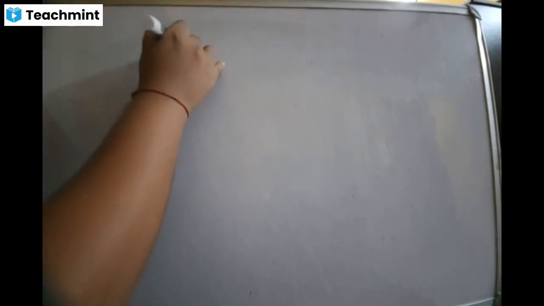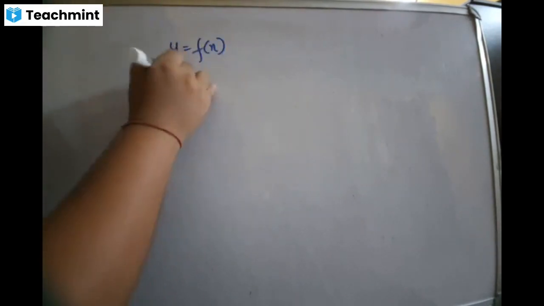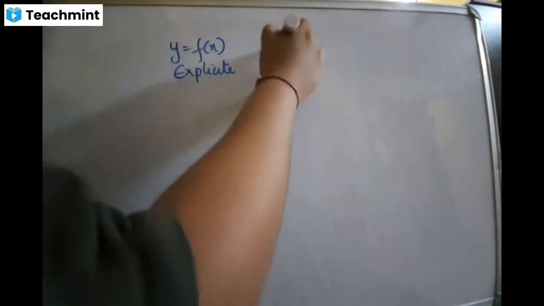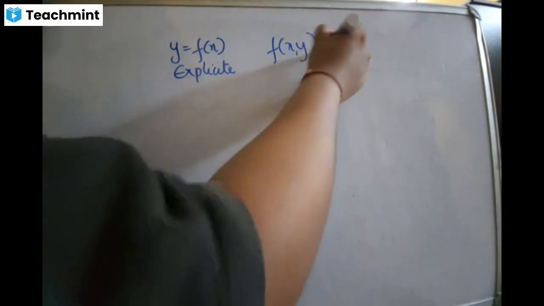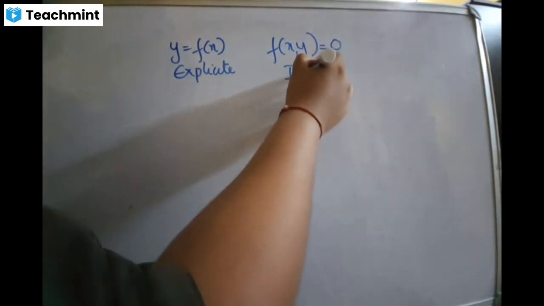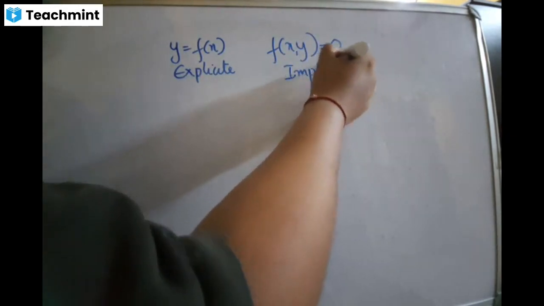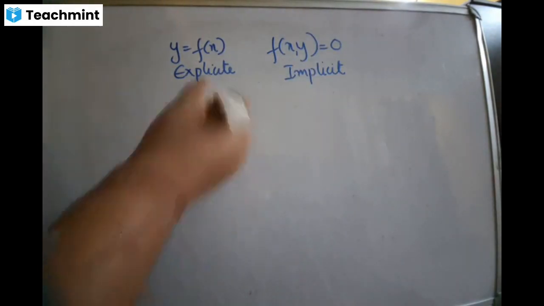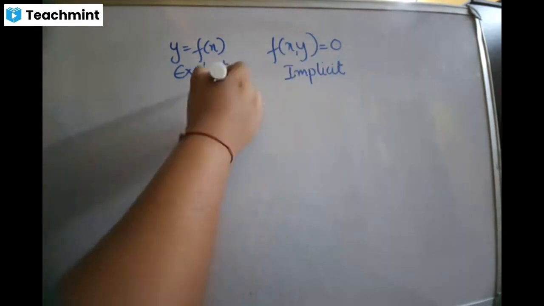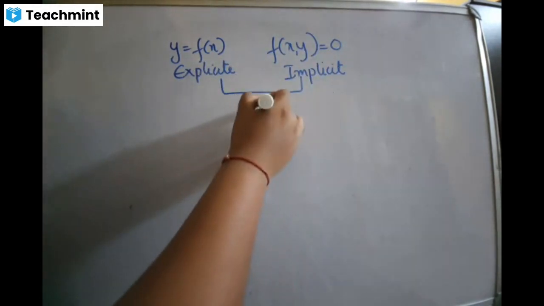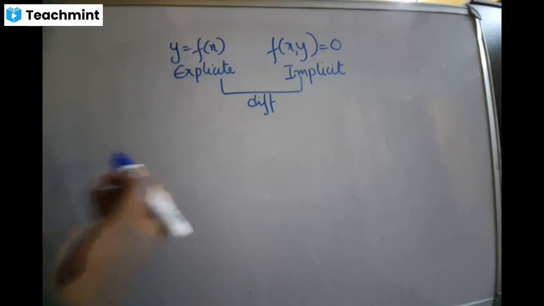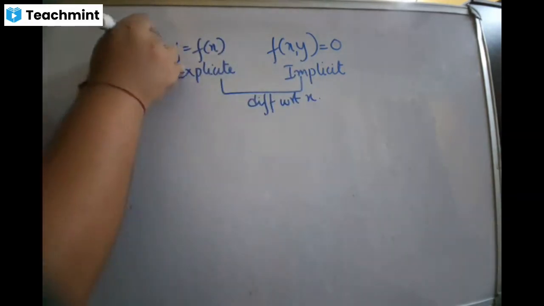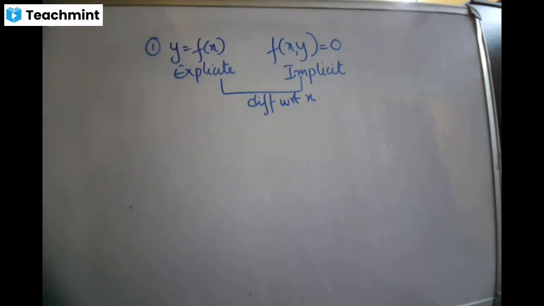Either the question will be y equal to f of x, which we call explicit, or x and y will be together, which is called implicit. Implicit. Got it? Nature of the question. So whether explicit or implicit, we always differentiate with respect to what? The independent variable. Which one is independent? x. We differentiate with respect to x.